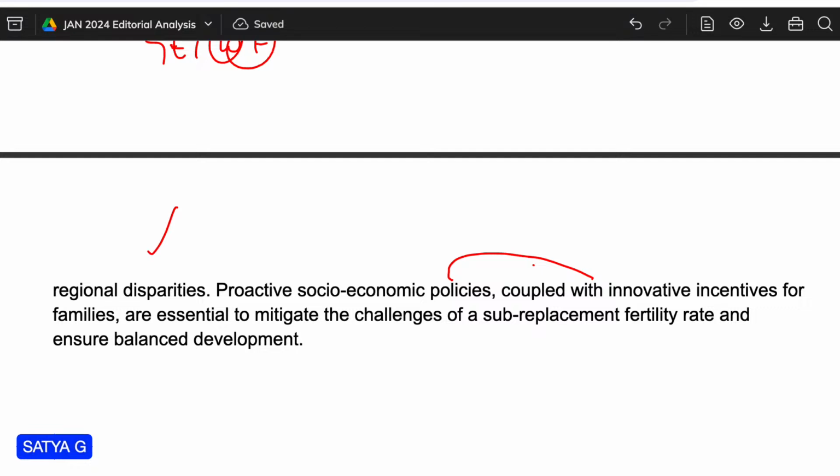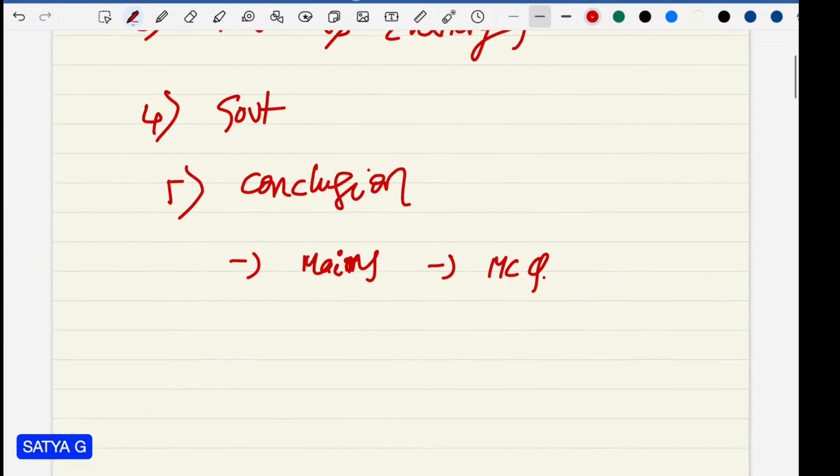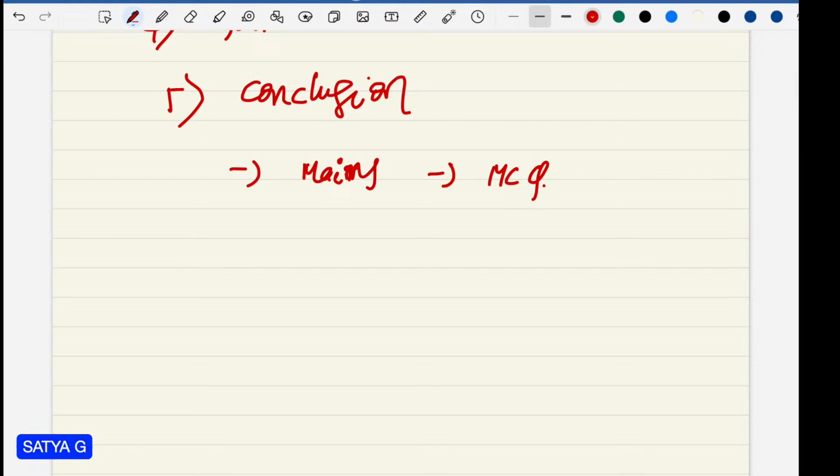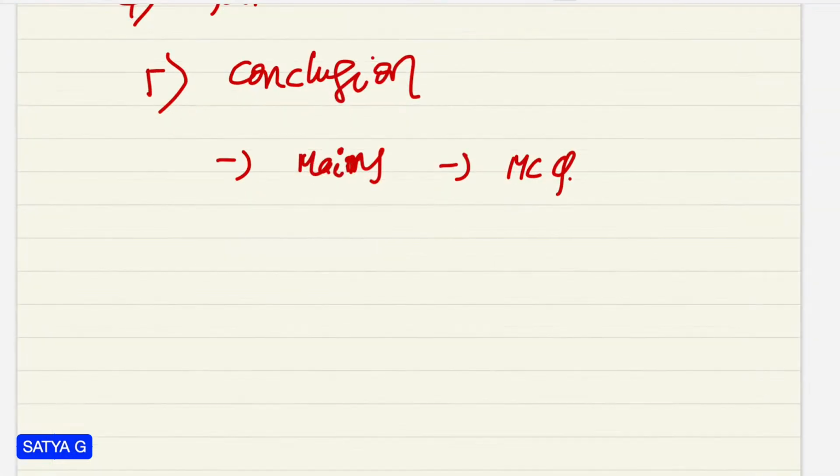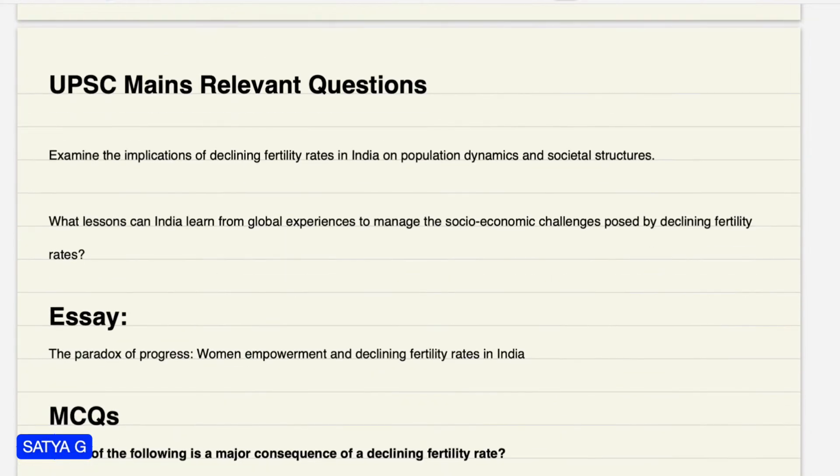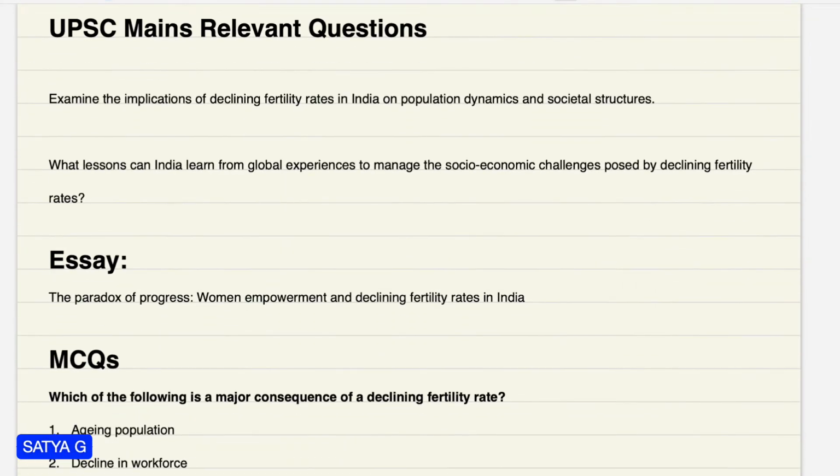Now we move to some of the MCQs and questions. Friends, it is a very simple topic. The question relevant to this topic is: examine the implications of declining fertility rates in India on population dynamics and social structures.